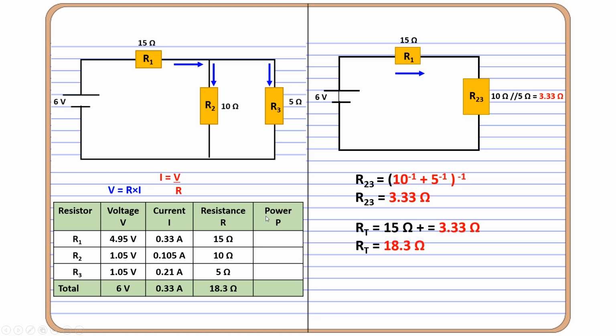Finally, to calculate the power, we just multiply the current times voltage for each resistor. So I have 1.63, 0.11, and 0.22. When I add them up, it is 1.98 watts.